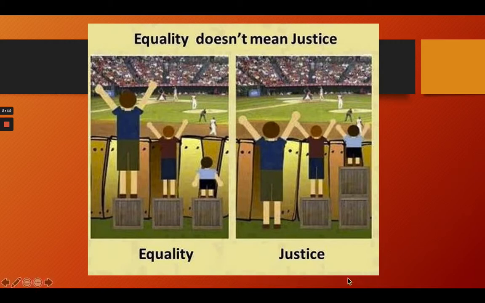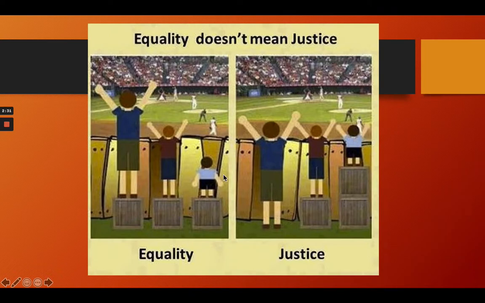Let's take a look at the same three children, but because the tall boy can oversee the fence without using any boxes, he won't be getting any boxes. Do you think this is just? What about this small child?